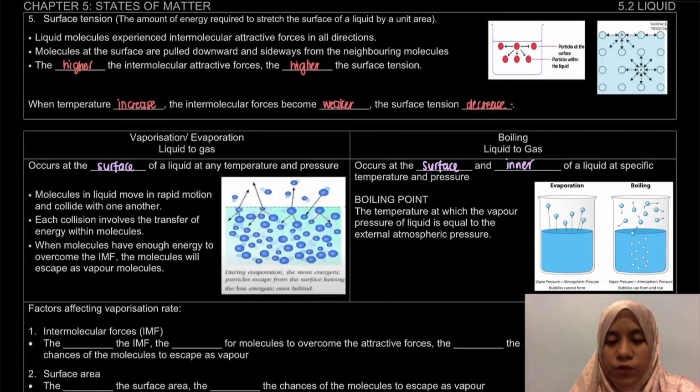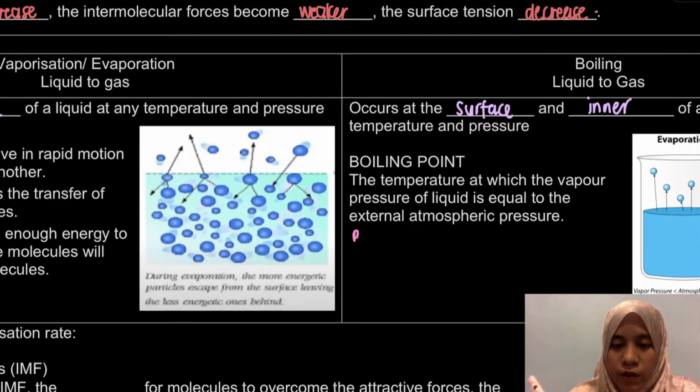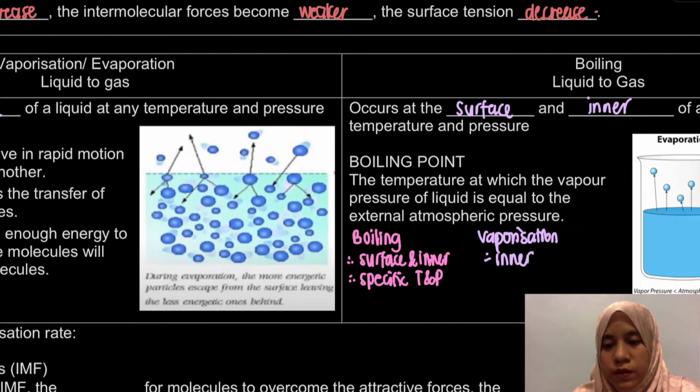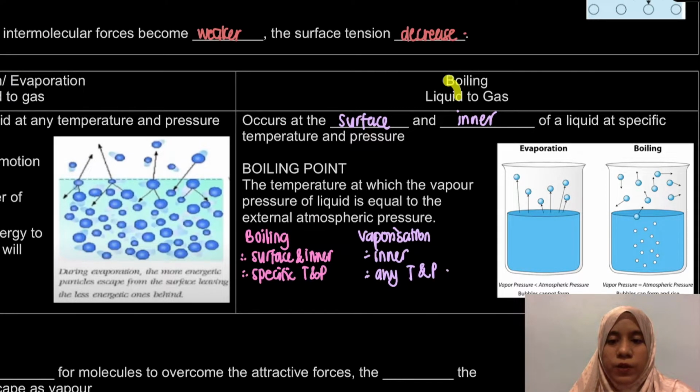Okay, so I'm just gonna write down kat sini, kalau boiling, dia jadi dekat surface dengan inner, tapi specific temperature and pressure. Tapi kalau vaporization, at inner only, any temperature and pressure. Okay, so that is the differences. Tapi dia akan change from our liquid to gas.